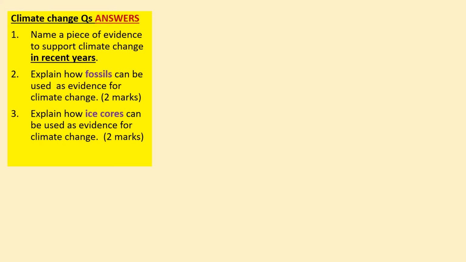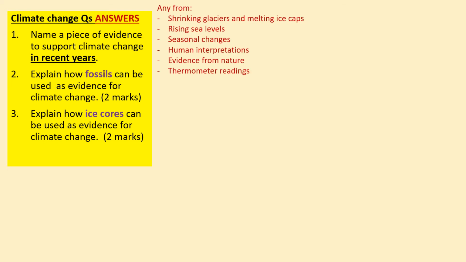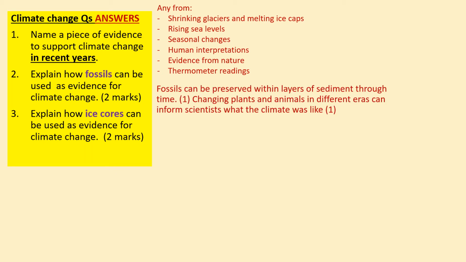So firstly, we'll go through the answers to the questions for the climate change section. So for the first question, name a piece of evidence to support climate change in recent years. You could have had any of these, and then in fact any of the 9 that we had on the sheet. For question 2, the answer should be something along the lines of fossils can be preserved within layers of sediment through time. So you have to get at that idea of preservation for 1 point. And then secondly, you have to talk about how the plants and the animals that change over different time and different eras inform scientists what the climate was like. So you've got to link it back to that climate point for that second mark.